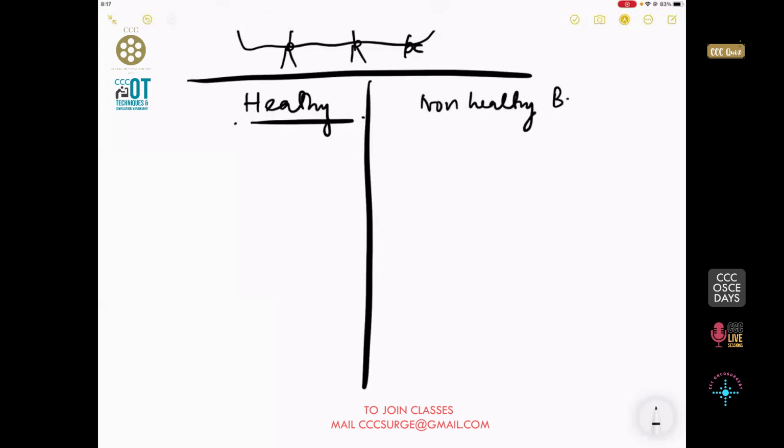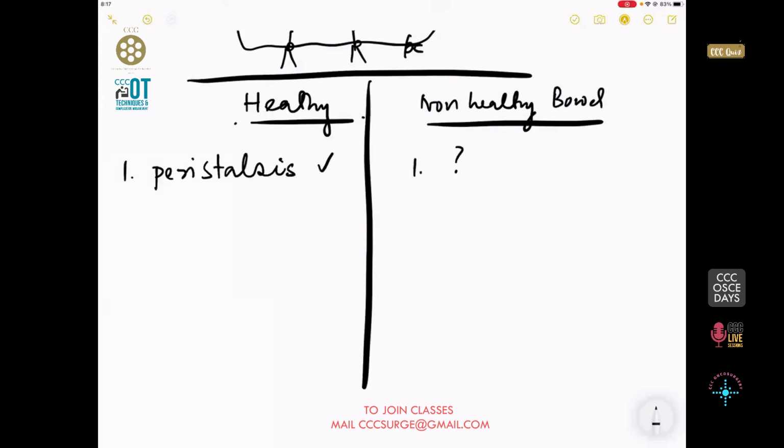Now the most important part to understand, number one, is peristalsis. A healthy bowel has a good peristalsis. This is a doubtful peristalsis. Point number two is the color. The color of a bowel should be seen after you tell your anesthesiologist to stop the nitrous and give 100% oxygen for 5 minutes.